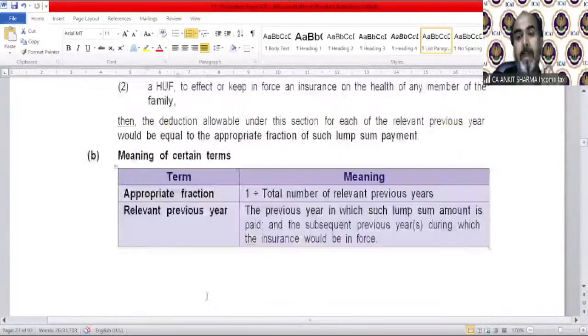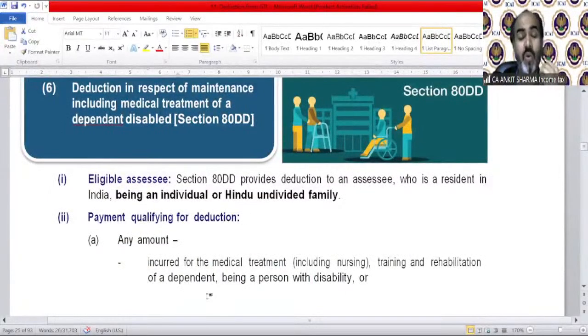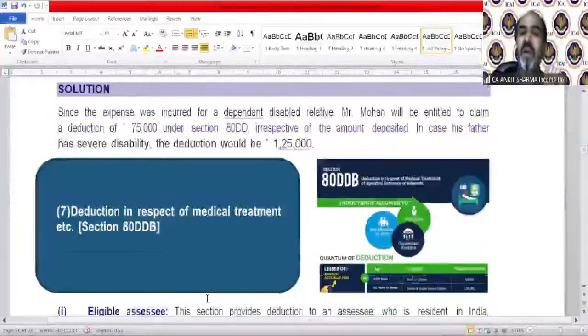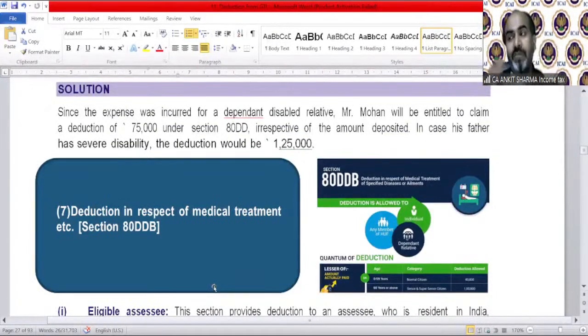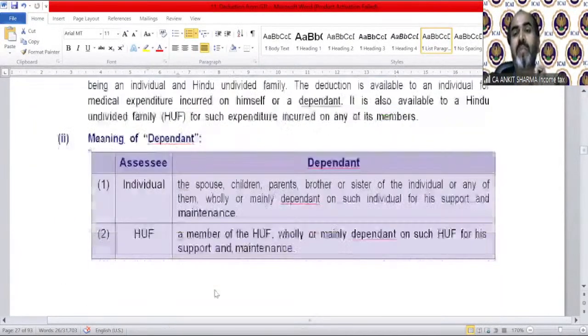Then we have 80DD, which was for handicap. We discussed you can claim 75,000 or 1,25,000 for a relative who is wholly dependent upon you for any medical expenditure done on his maintenance, etc. That's a fixed limit, of course. 80DDB is for our medical treatment. If you are suffering from a specified disease, I pray it should not be like this. You should not suffer from any diseases. But if someone is suffering from specified diseases and has incurred some expenditure on medical treatment, then he or she can claim a deduction up to a maximum of 40,000 rupees, or if a senior citizen, it can be 1 lakh rupees directly.